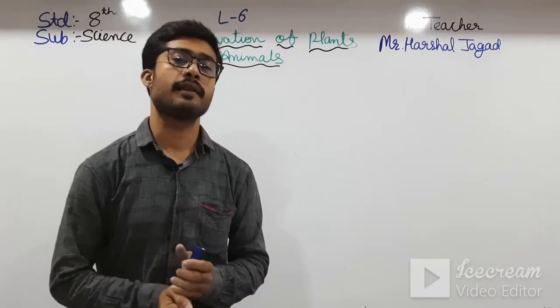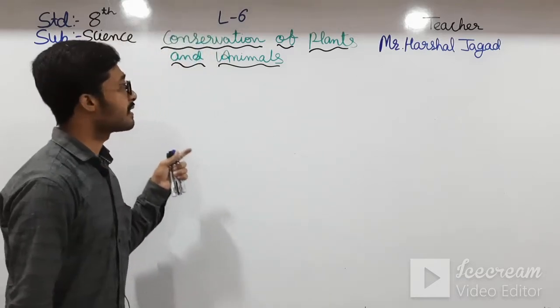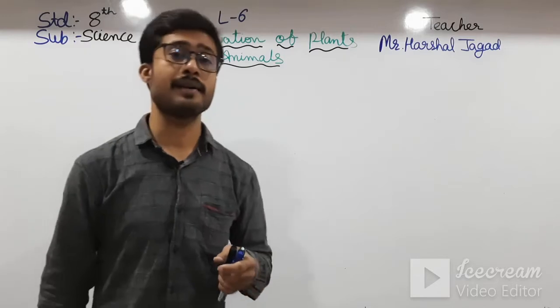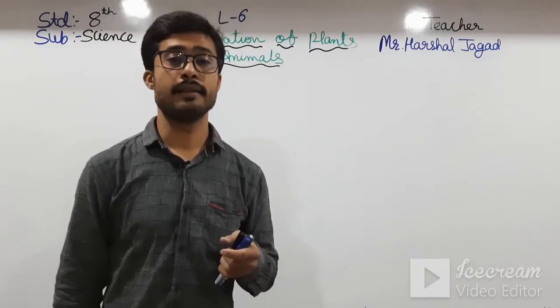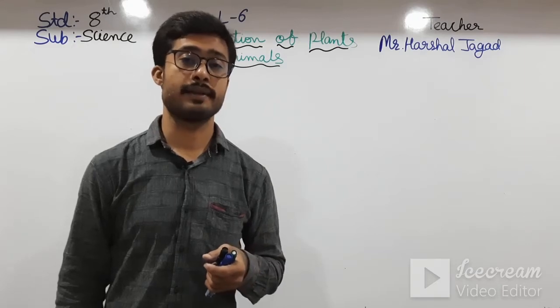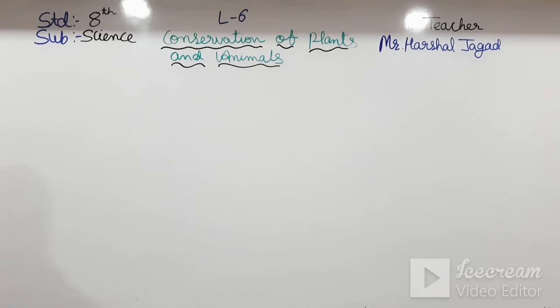So in the previous class we have just started the new chapter, lesson number 6, conservation of plants and animals. In that we have seen first what is biodiversity. Okay students, so first we will write the definition of biodiversity. See here, I am writing on the board.